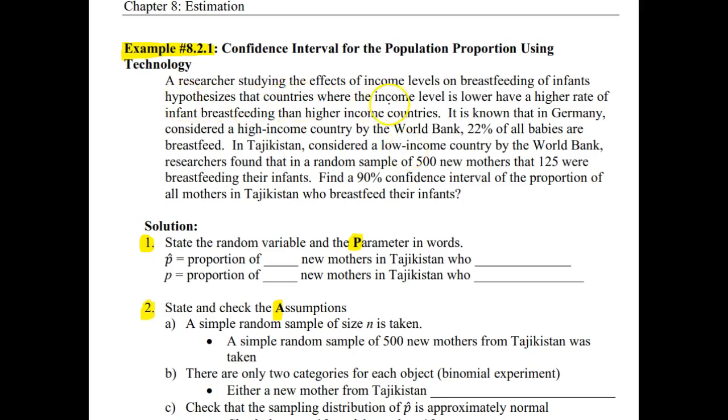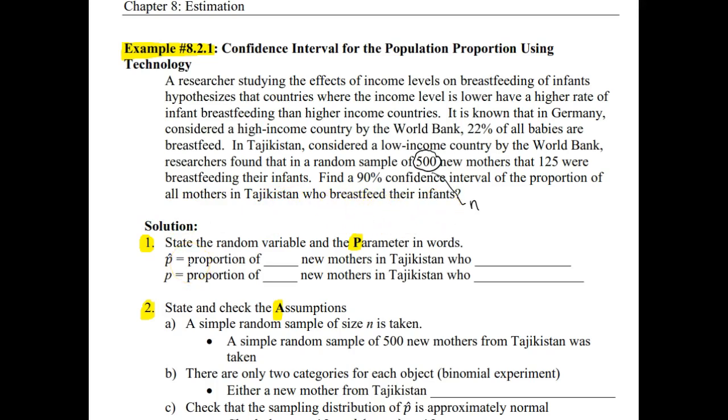Research studying the effects of income levels on breastfeeding of infants hypothesizes that countries where the income level is lower have a higher rate of infant breastfeeding than higher income countries. It's known that in Germany, considered a high-income country by the World Bank, 22% of all babies are breastfed. In Tajikistan, considered a low-income country by the World Bank, researchers found that in a random sample of 500 new mothers, so here's our little n, 125 were breastfeeding their infants. Find a 90% confidence interval for the proportion of all mothers in Tajikistan who breastfeed their infants.